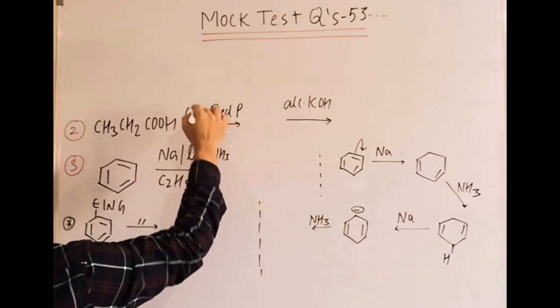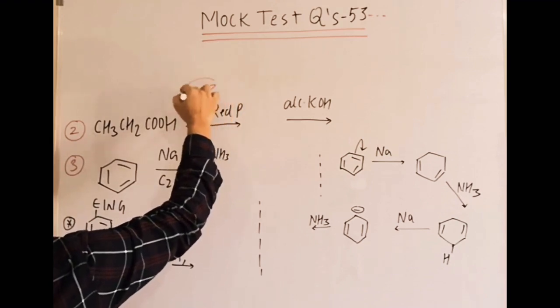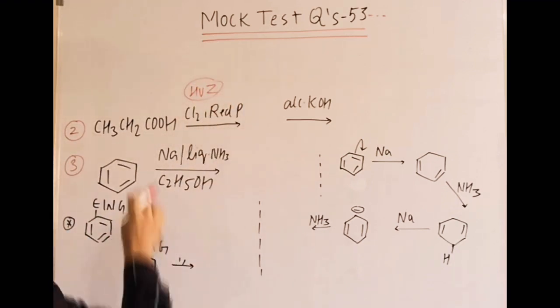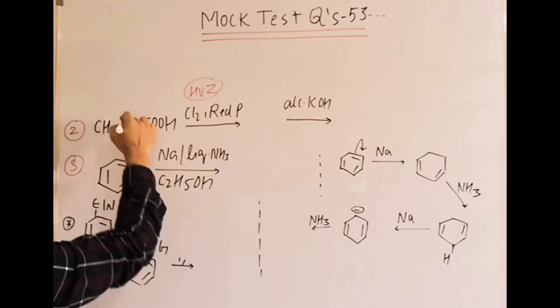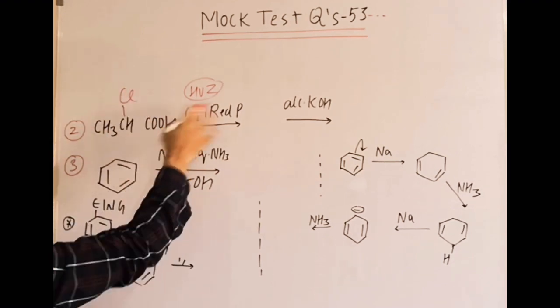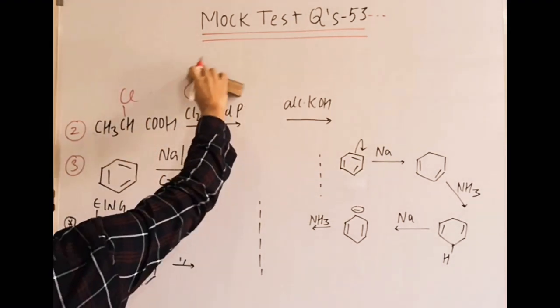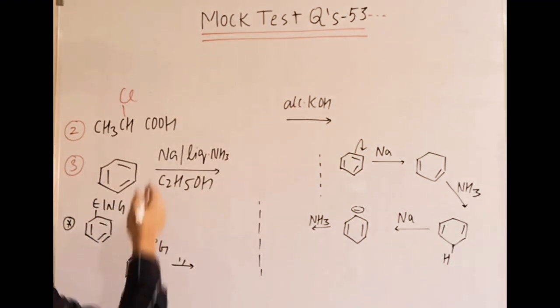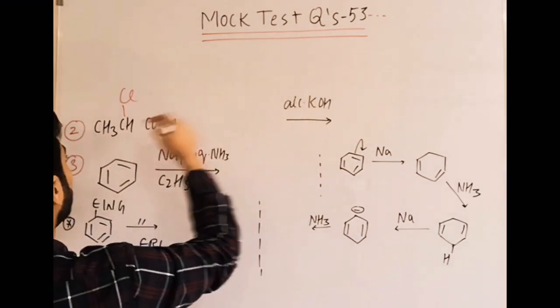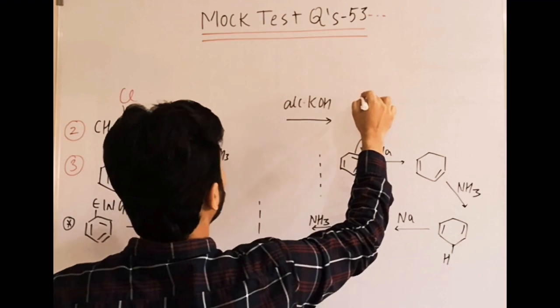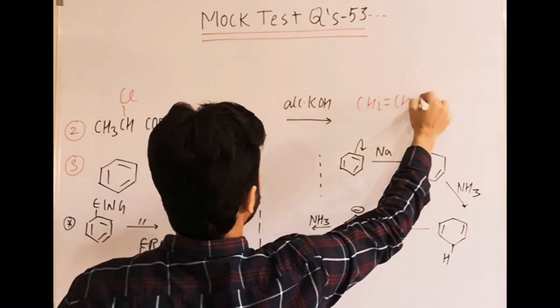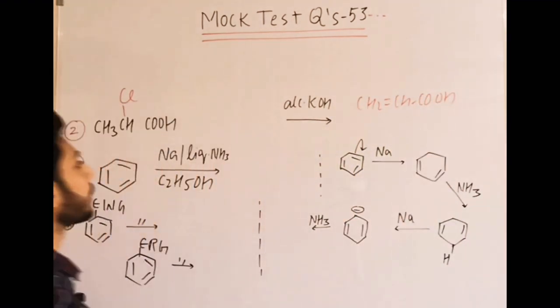This is the HVZ reaction, right? HVZ, Br2 or Cl2 with red phosphorus. In this case alpha halogenation takes place. That means after this reaction the alpha-halo acid is formed, and then with alcoholic KOH a dehydrohalogenation reaction occurs, minus HX, and it forms CH2=CHCOOH. Okay.